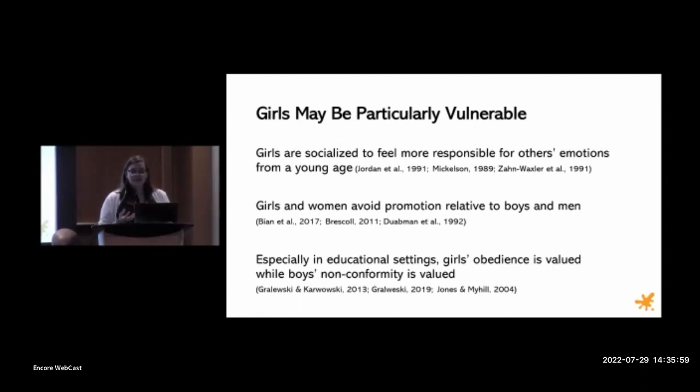I want to emphasize that girls tend to do well in school and generally outperform boys using metrics like GPA and SAT scores, but there are associations between gender and conformity that are especially stark in the classroom. So for instance, teachers have rated boys as more nonconforming than girls, and even when they're praising students, they're more likely to emphasize girls' obedience while highlighting boys' nonconformity and independence.